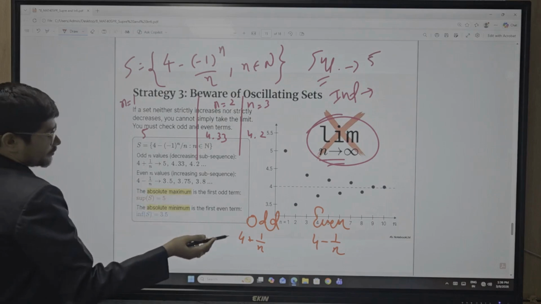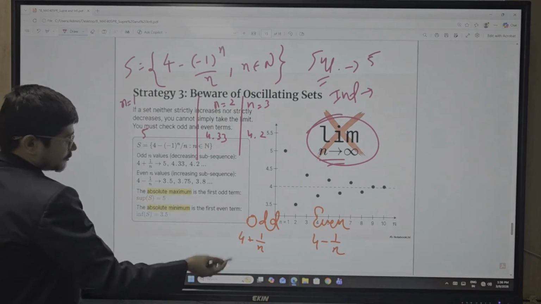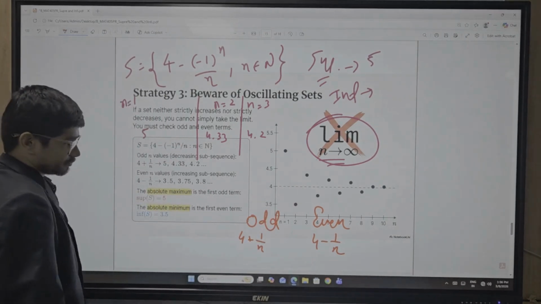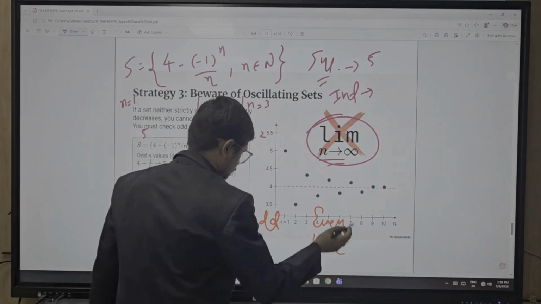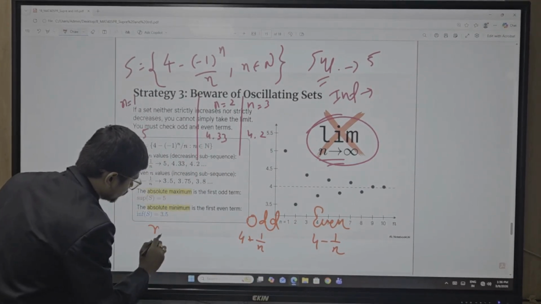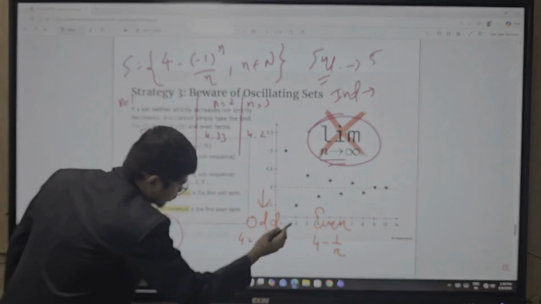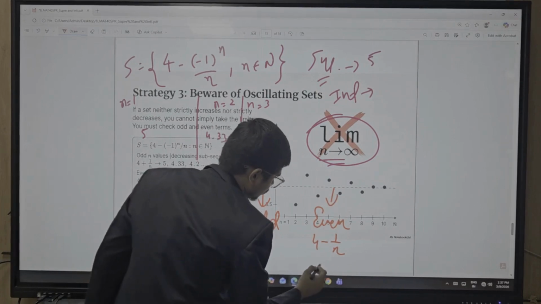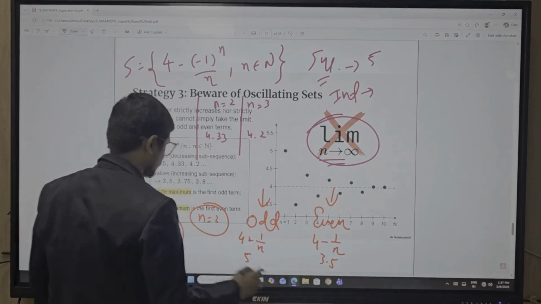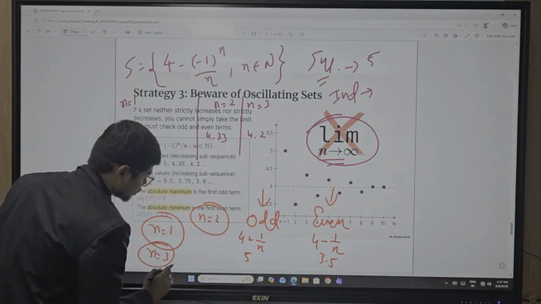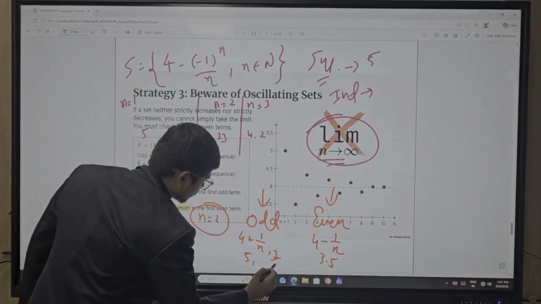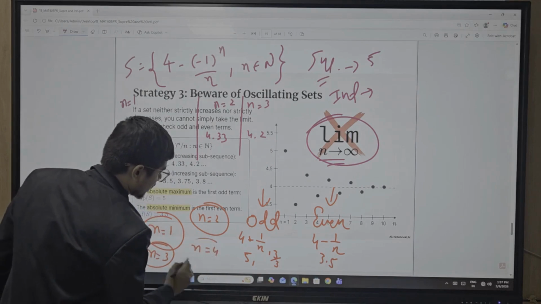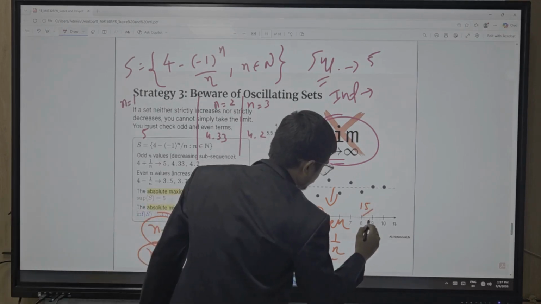When you consider n equal to 1, you get 5. Let's understand that for n equal to 1 here, you get 5. For n equal to 2, by default it is converted into this, and you get 3.5. For n equal to 3, you get 13 by 3. For n equal to 4, it is 15 by 4.